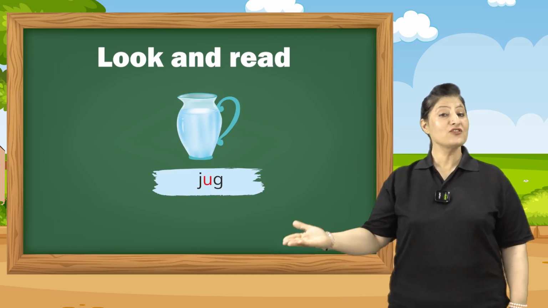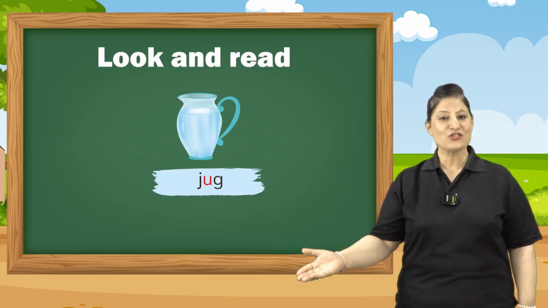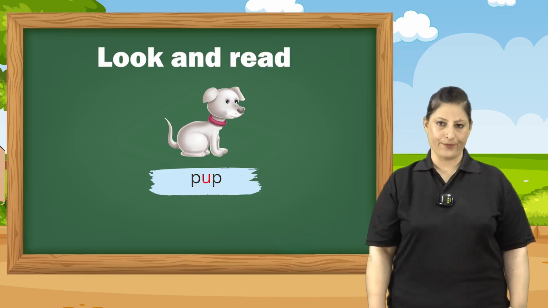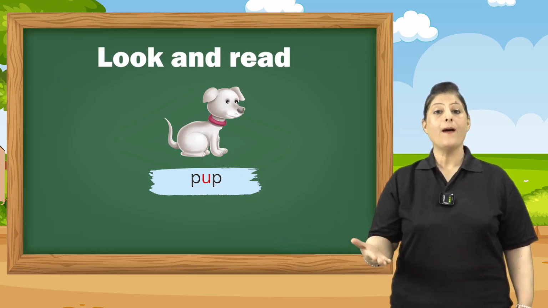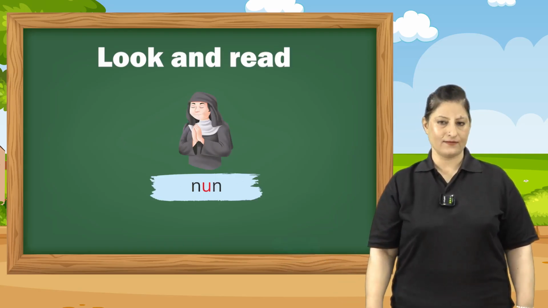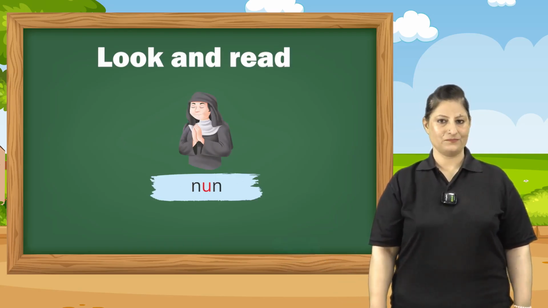Look at this jug. Jug. The next word is pup. Pup. And the last word is none. None. So children, we all have read so many words with these pictures.